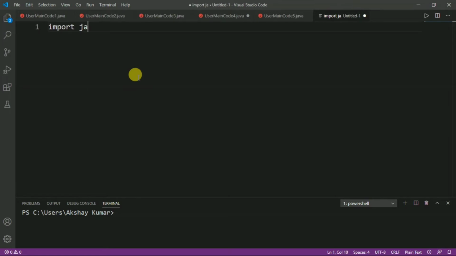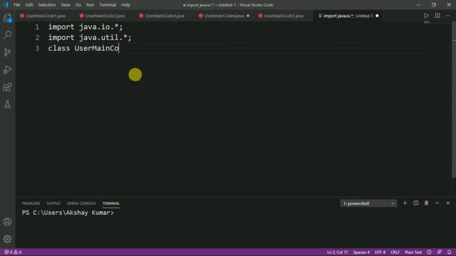So, let us write import java.io.*, and the other package is import java.util.*. After that we have to define the class name. So, let us write UserMainCode1, because it is our first question of day 5.